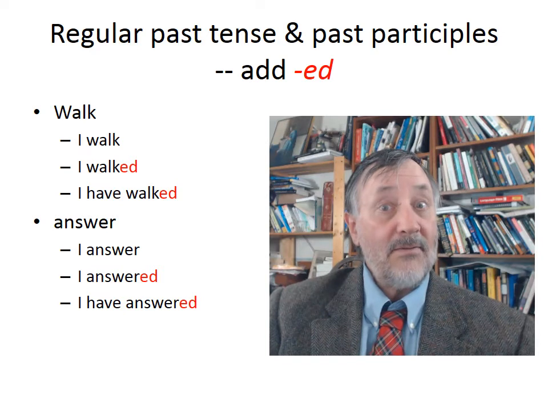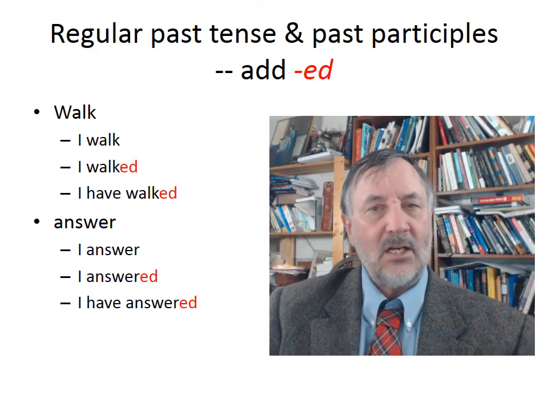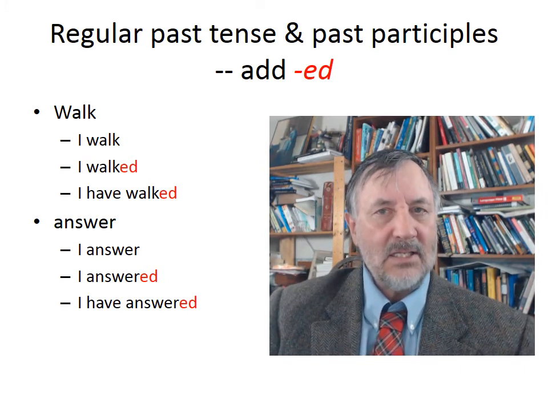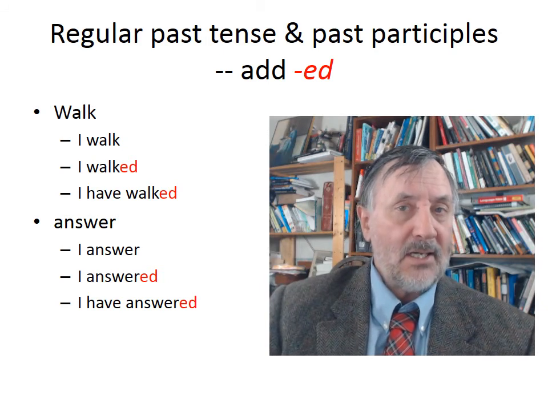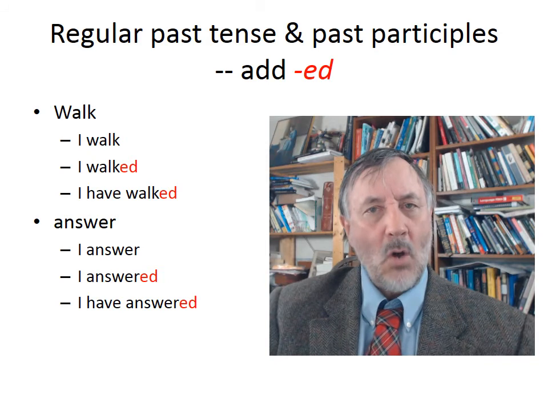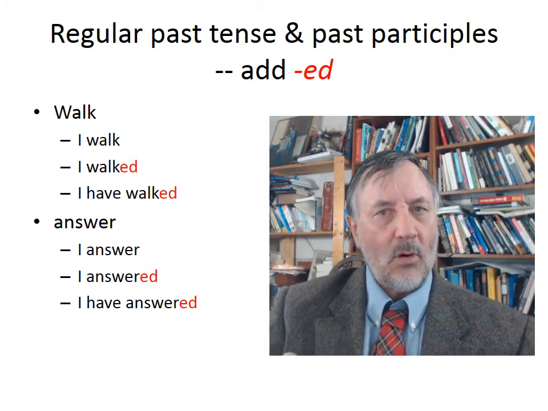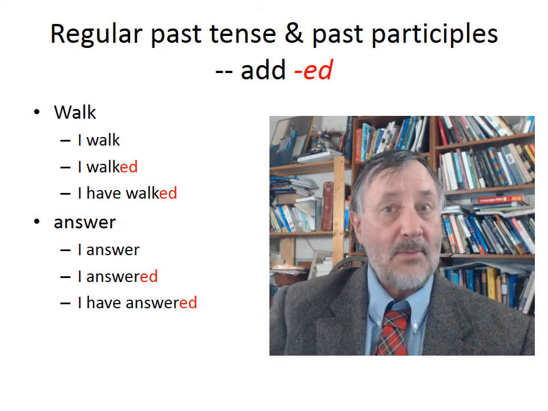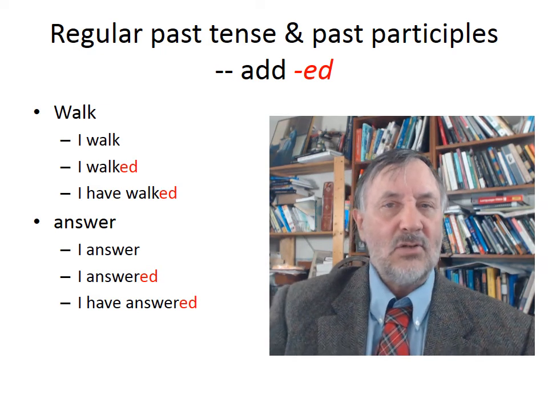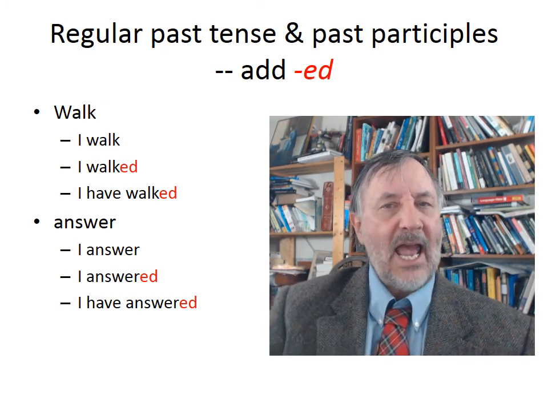So before we conclude this section on verb tense, we must take a look at how we form the past tense and the past, what's called the participle form from verbs. Now, most of the verbs in English are regular. That is, they're very simple to form the past tense, and the participle form uses just simply add ed. So you take the verb walk, and so I walk, I walked, I have walked.